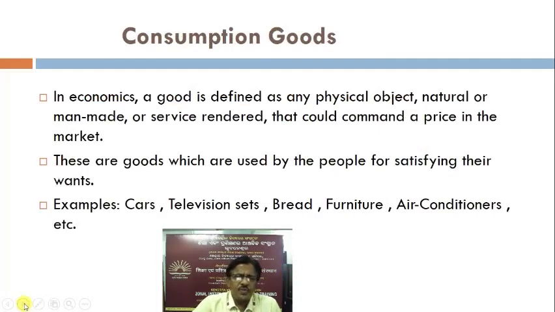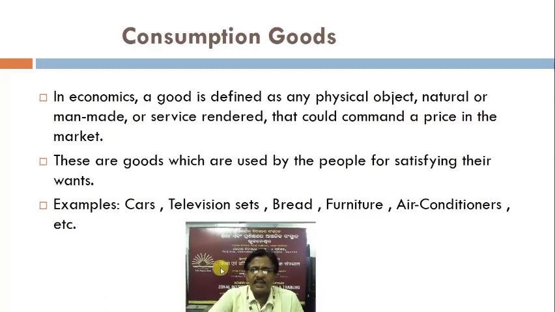Consumption goods. This is the first basic concept of macroeconomics. In economics, a good is defined as any physical object, natural or man-made, or service rendered that could command a price in the market.